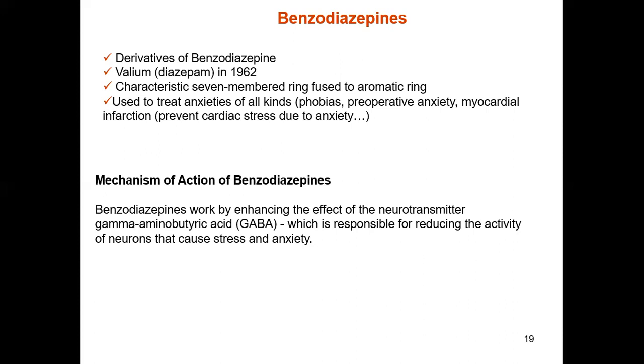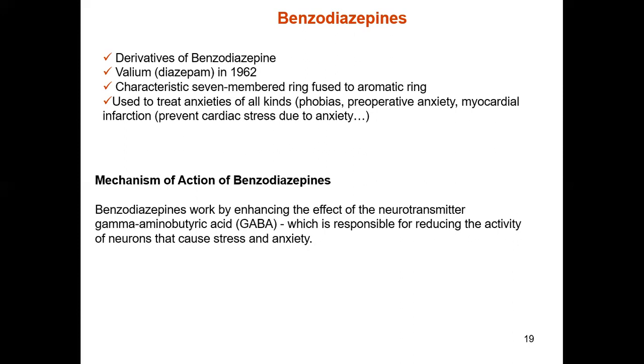The next thing is the mechanism of benzodiazepine, meaning how benzodiazepines act. Benzodiazepines work by enhancing the effect of a neurotransmitter, that is gamma-aminobutyric acid, GABA, which is responsible for reducing the activity of neurons that cause stress and anxiety.